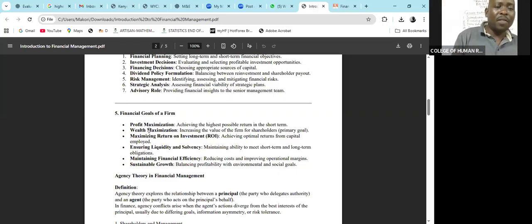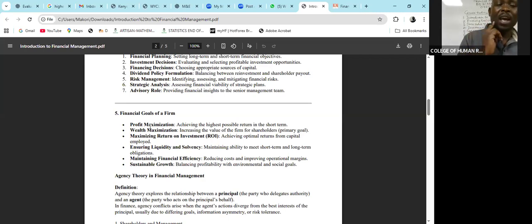When we talk about wealth maximization, it is now increasing the value of shares of a company. And it is the primary goal. Actually, any organization should operate with the motive of wealth maximization, not profit.